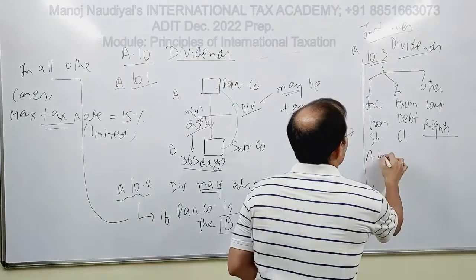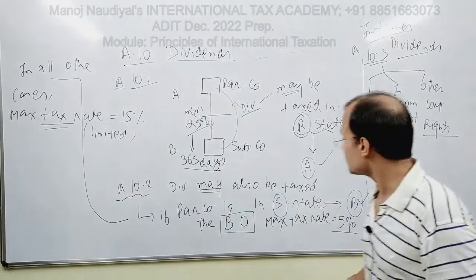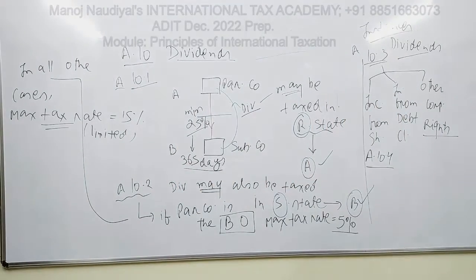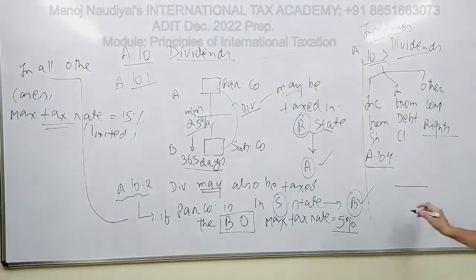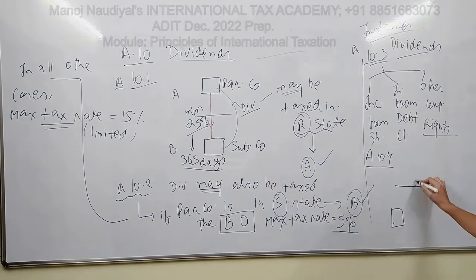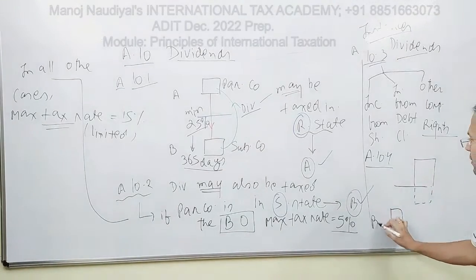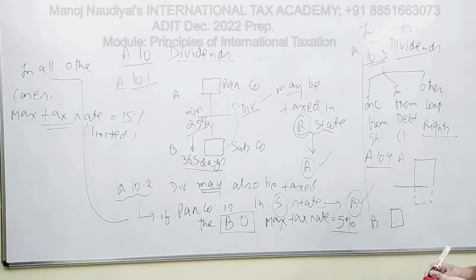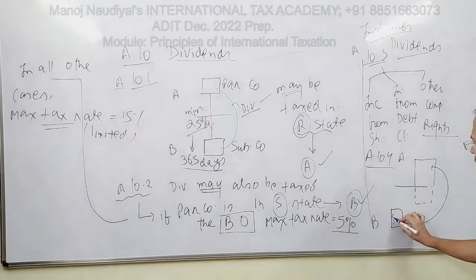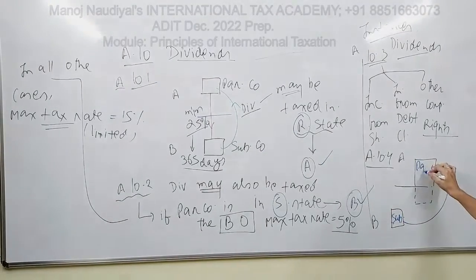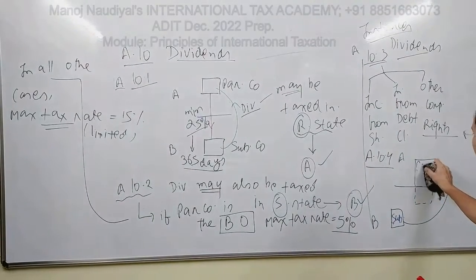10.4, Article 10.4, is the PE article. It says that, state B and state A. Well, let us not use parent and sub, simply use company ACO and BCO here.